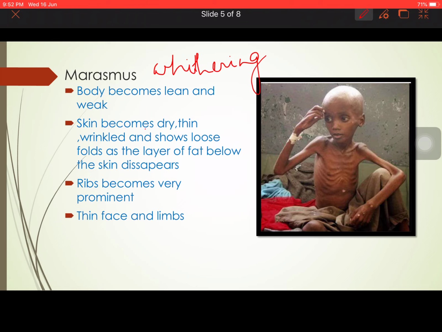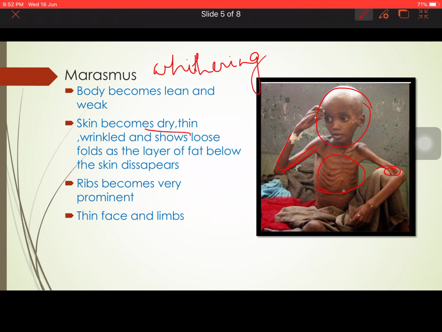The skin has become dry. You can see the skin condition is also very poor. It has wrinkles on the body. It's showing loose folds, as there is no fat layer. The skin does not have any fat layer below it, so everything has disappeared, and the ribs are very much prominent. You can see here in the diagram that the ribs are very much prominent, and face as